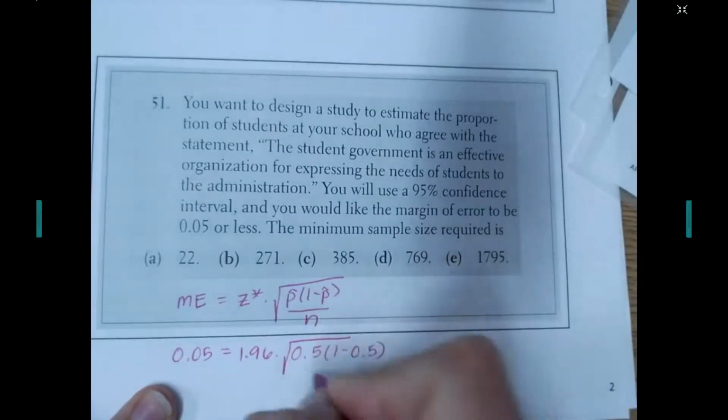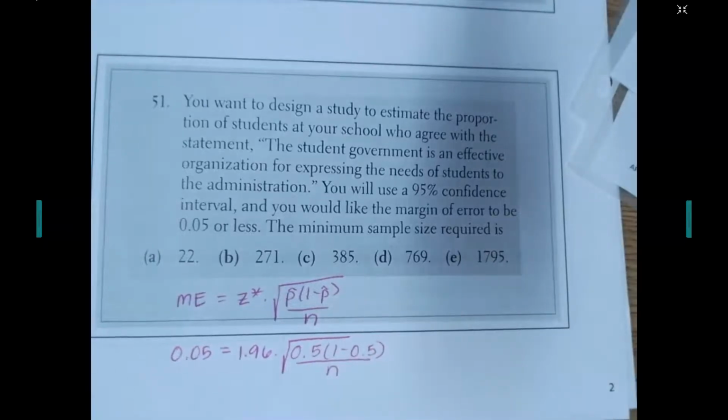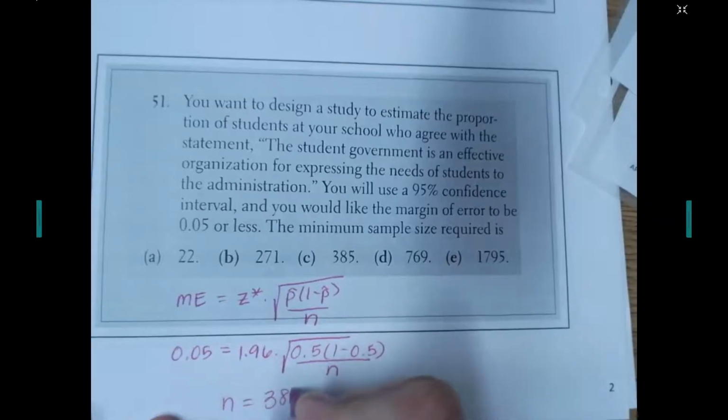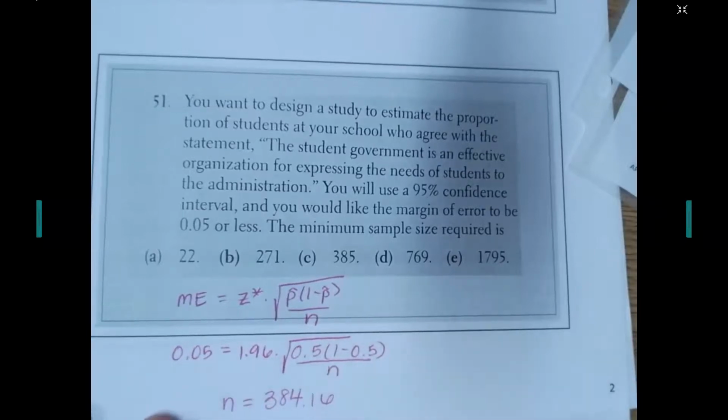So I'm going to plug in 0.5 for P hat, and then I'm just going to do a little algebra and solve for n. So I'm going to say 0.05 divided by 1.96 first, so I'm dividing that away over to this side. Then I'm going to square both sides to get rid of the square root. Then I'm going to multiply n over to that side. When I do that, it's 0.25 divided by that answer, and you end up with something like this. But remember, we can't have a partial number, right? So the minimum sample size I need then is 385.